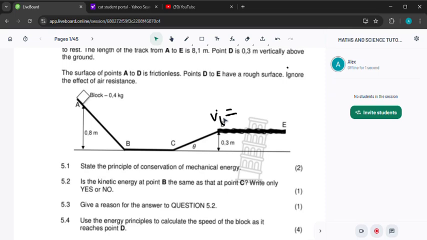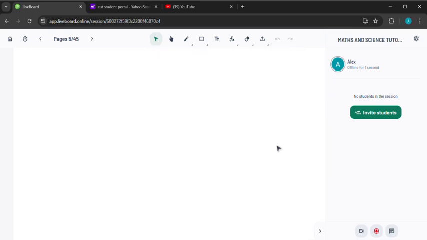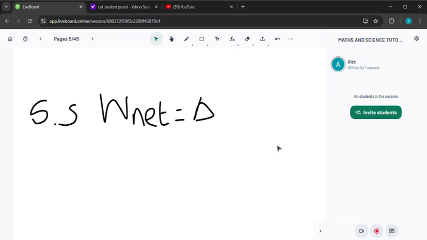So we found it to be 3.13. And then here we are saying the final velocity is equal to 0, because they said at point B it comes to rest. So we can use the work energy theorem, which says that W net is equal to the change in kinetic energy.